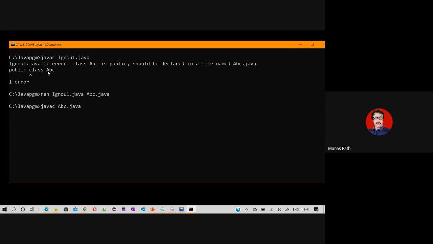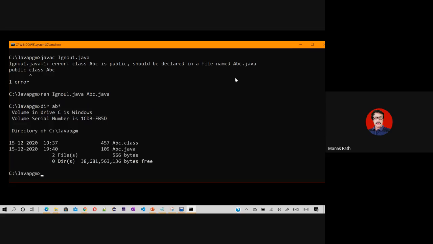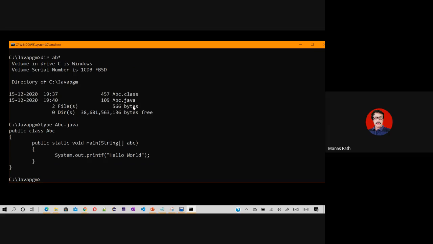Now, as per the requirement, ABC is the public class and it is expecting abc.java to be present. Okay, let me search for that. ab star. So you can see I have an abc.java file, and I have the code as abc.java. The same file name is there and the same class name is there.